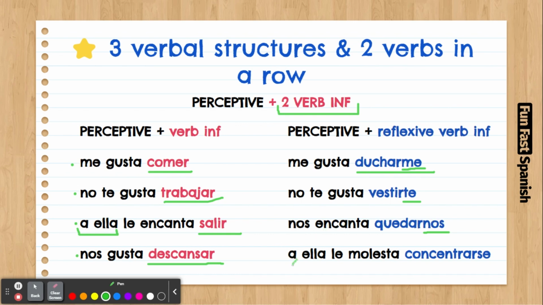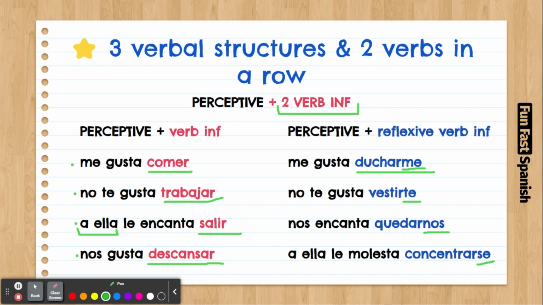The last one. A ella le molesta concentrarse. She gets bothered when she concentrates. So yeah, "se" here is because "a ella" is a third person, and remember "se" is for third person reflexives. So you can see that here the "se" can only go at the end.